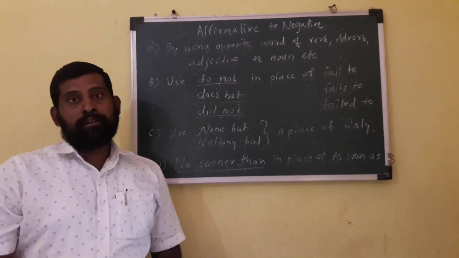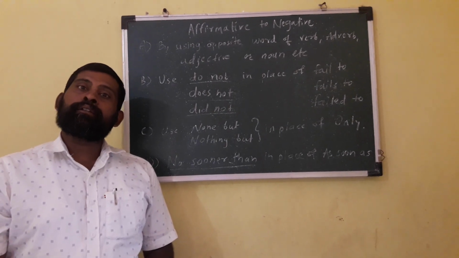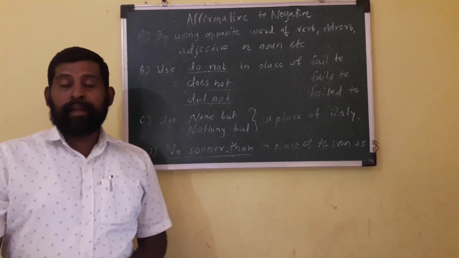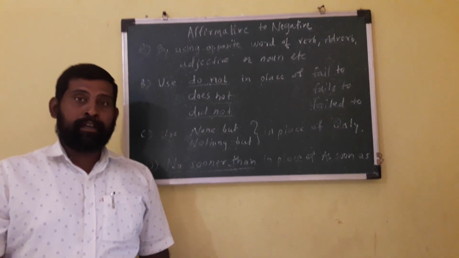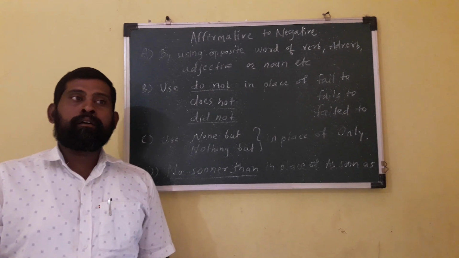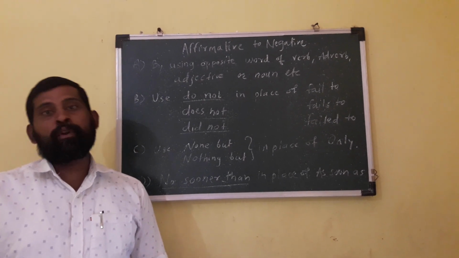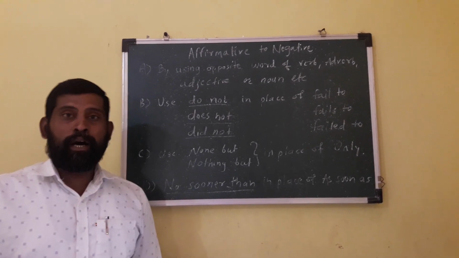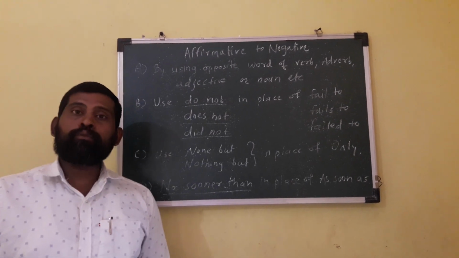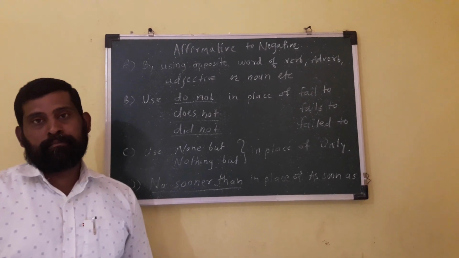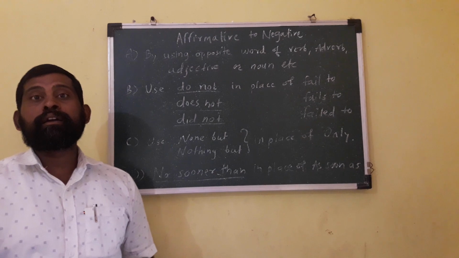The first and most important thing is that we are going to make the affirmative sentence negative without changing its meaning. Generally, I am playing, I am not playing. This is the negative sentence. But we have to learn to change it without changing its meaning.